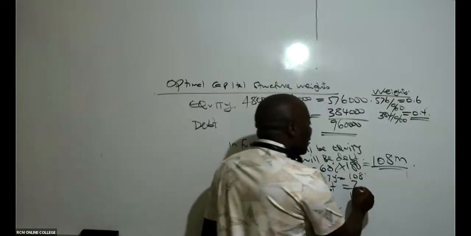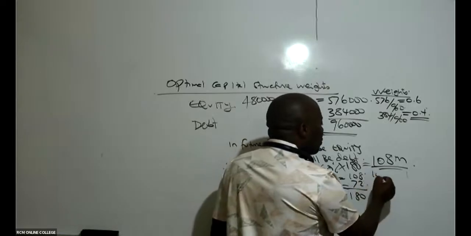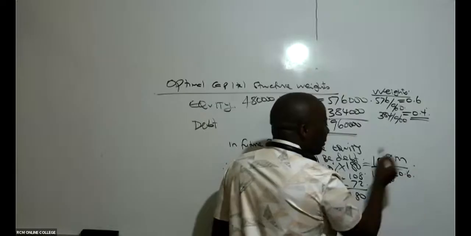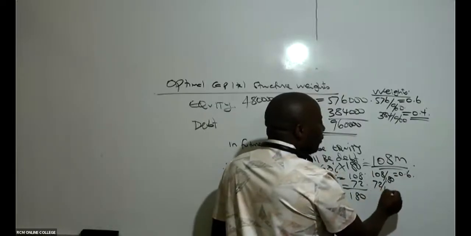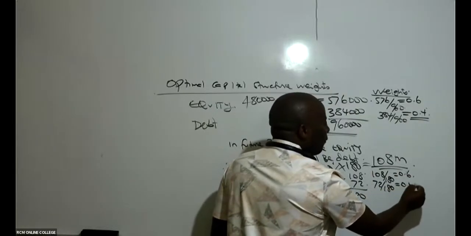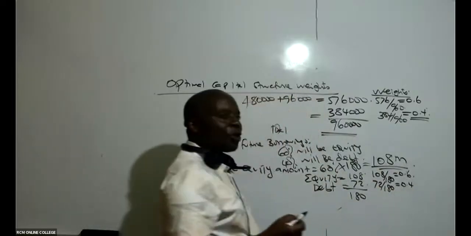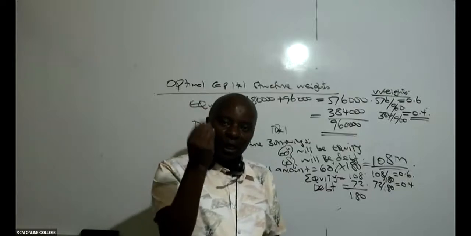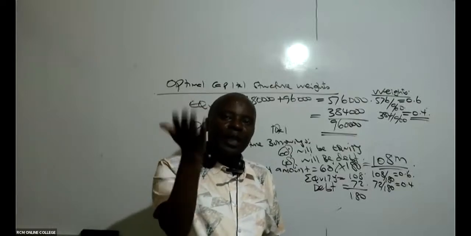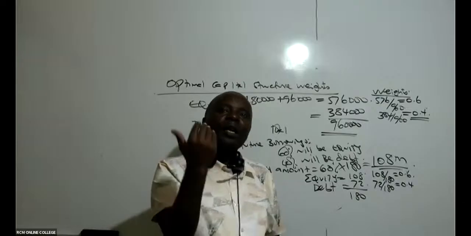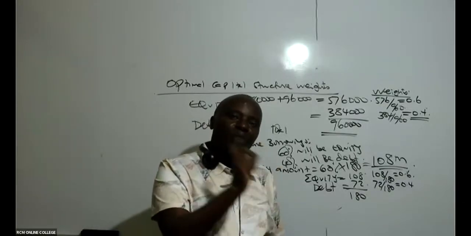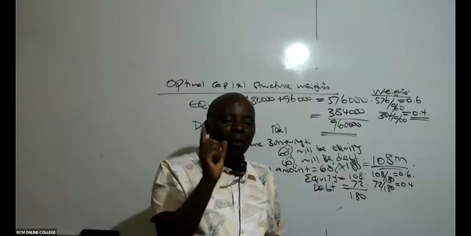So you see now, even in our future borrowings, if you take 108 divided by 180, this will be 60%. If you take 72 divided by 180, this will be 0.4 or 40%. So it doesn't matter what kind of project finance you shall be looking at in future. Whichever project finance amount you're going to look at, you must always get that project finance in the given proportions, because those proportions are optimal.